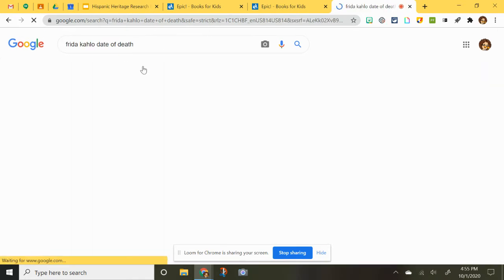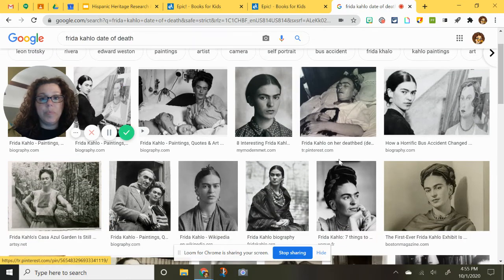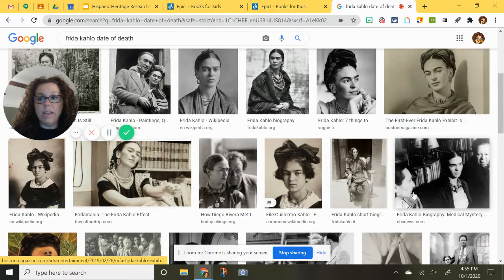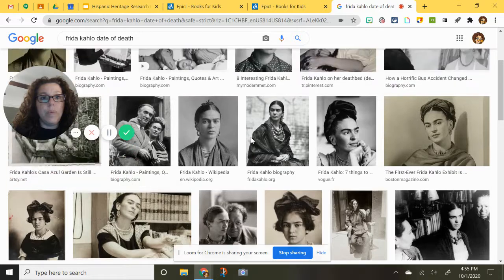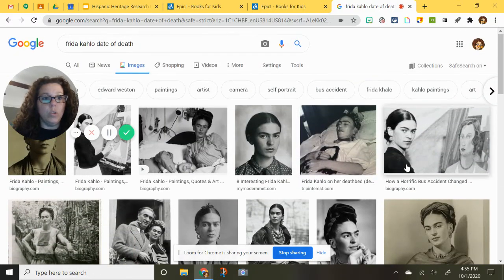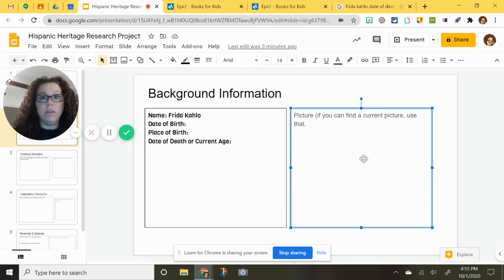I can go to images and see, like, oh, there's one it says on her deathbed. I don't know if I really want that one, but I can tell exactly which ones, like this one, definitely she's younger. So I would pick something when she looks older. I like this one. I can copy it and I can paste it over here.